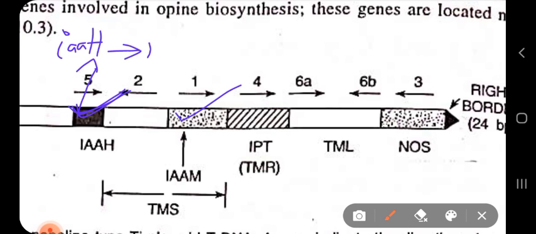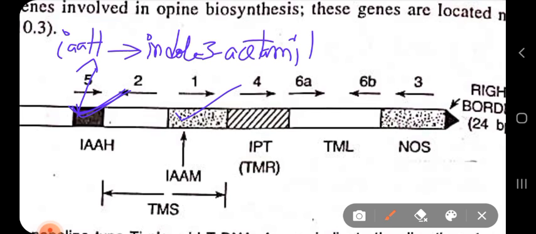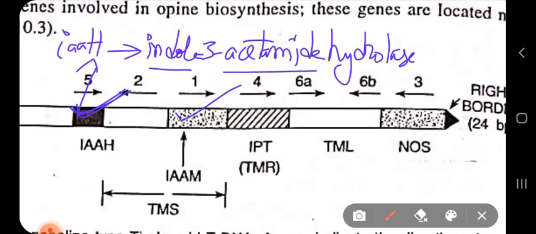Name of the enzyme is indole 3 acetamide hydrolase. Indole 3 acetamide hydrolase. What does this enzyme do? It converts the IAM, which is your indole 3 acetamide, into indole 3 acetic acid.